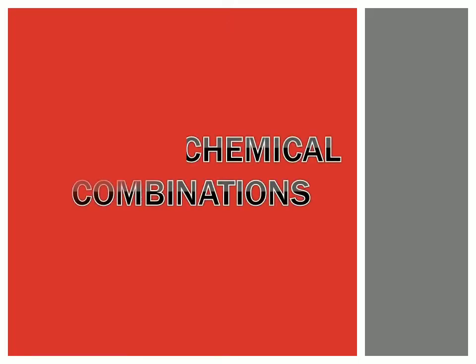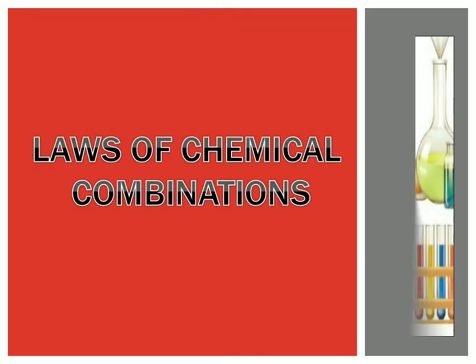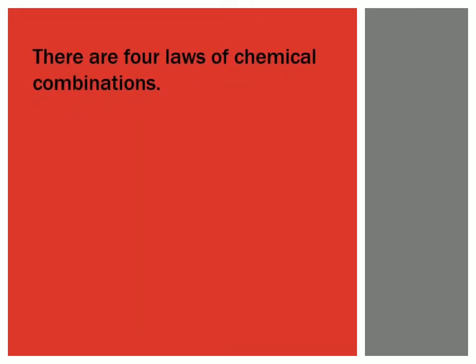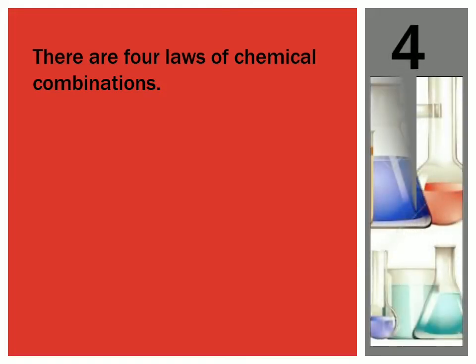Laws of chemical combinations. There are 4 laws of chemical combinations. How many laws? There are 4 laws of chemical combination.